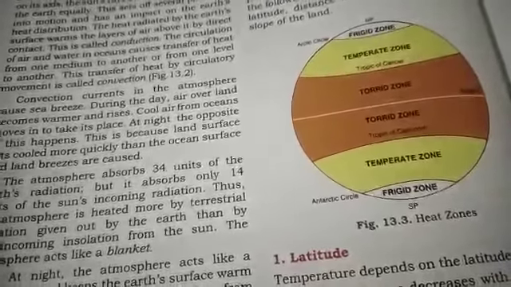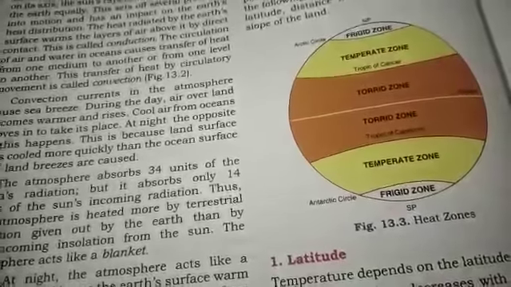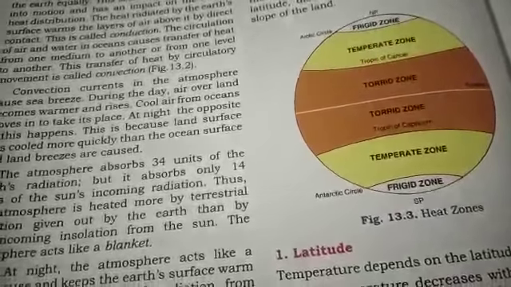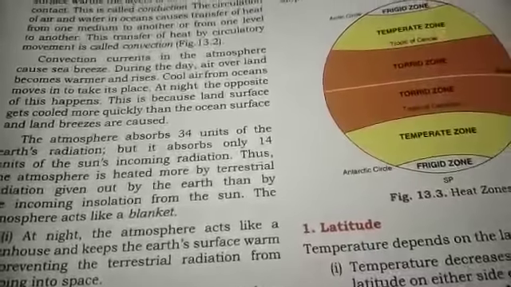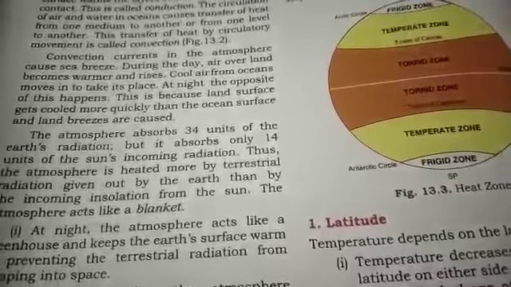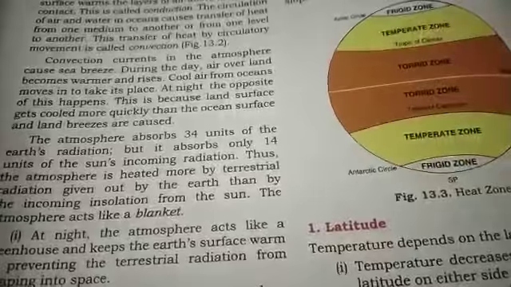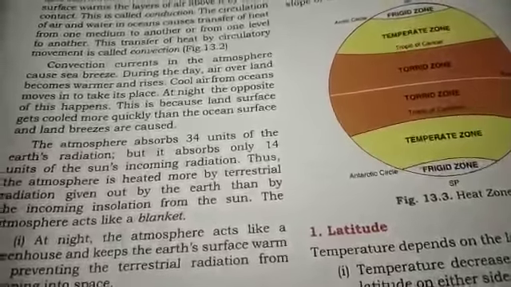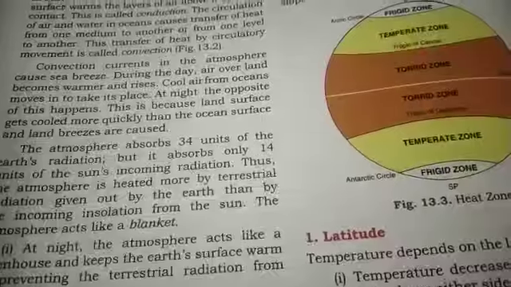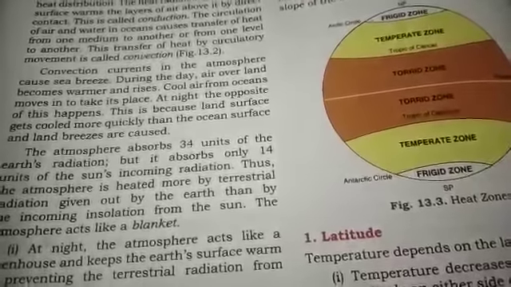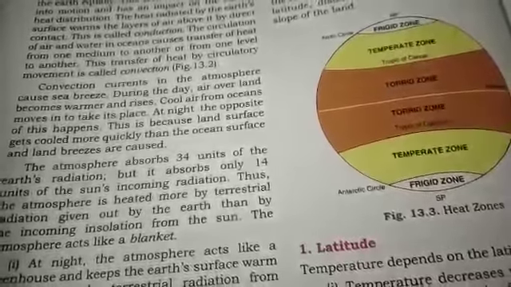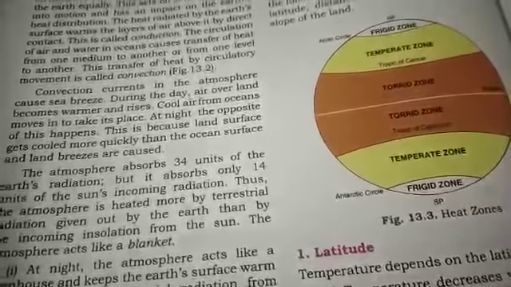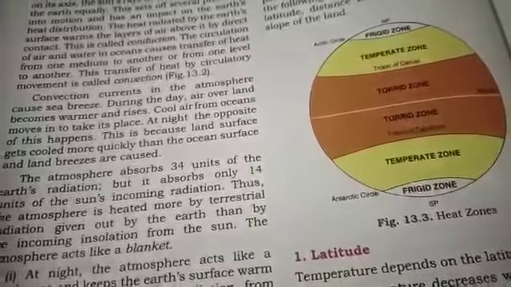Now, convection currents in the atmosphere cause sea breeze. Again, children, we have already done this. Sea breeze and land breeze, we have already done. Now children, what happens? The atmosphere absorbs 34 units of the earth's radiation, but it absorbs only 14 units of the sun's incoming radiation. Thus the atmosphere is heated more by terrestrial radiation given out by the earth than by the incoming insolation.